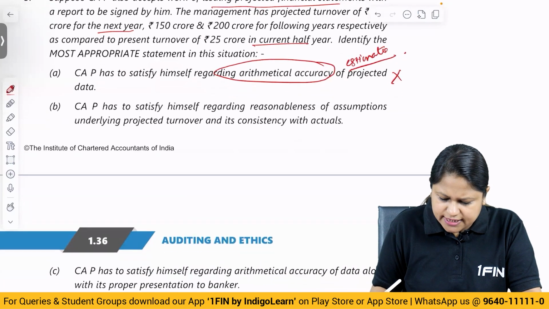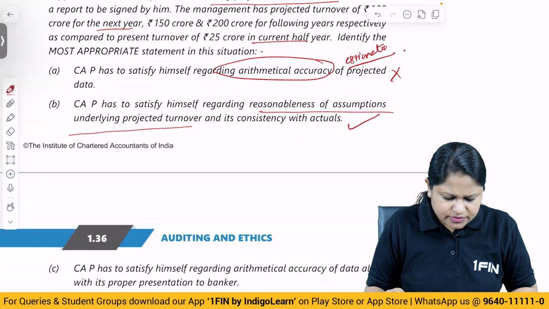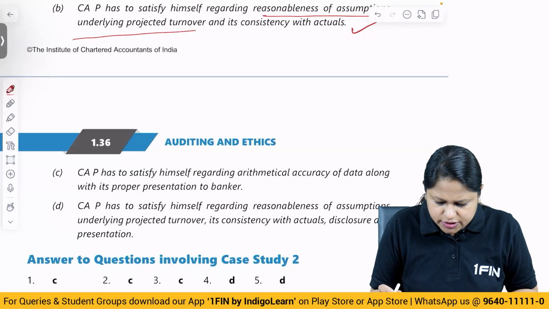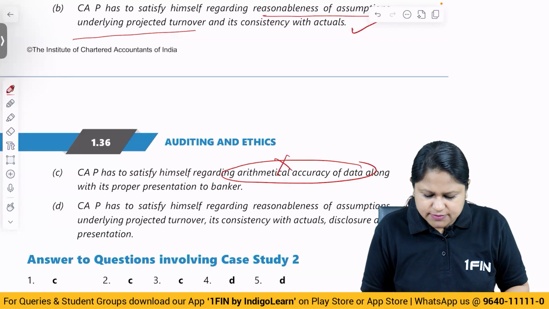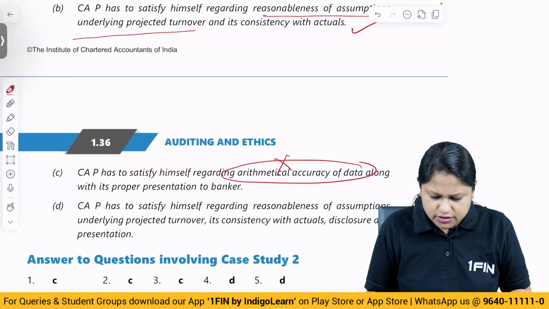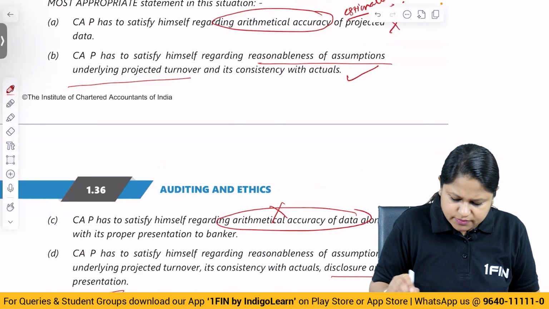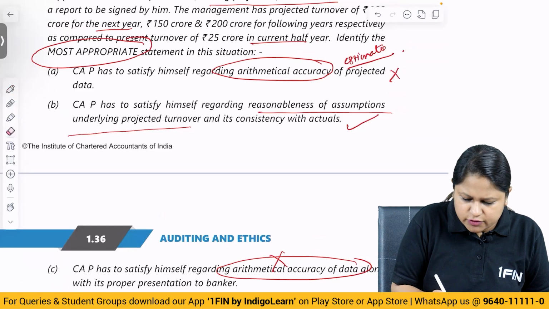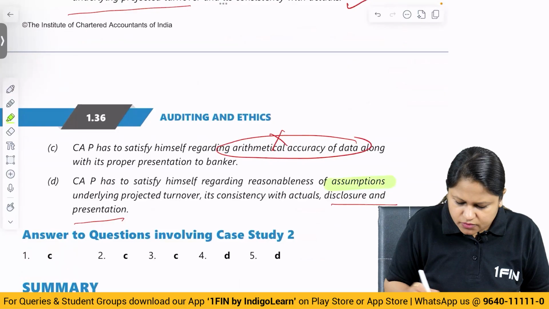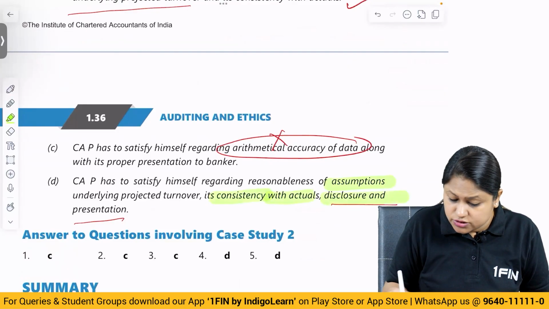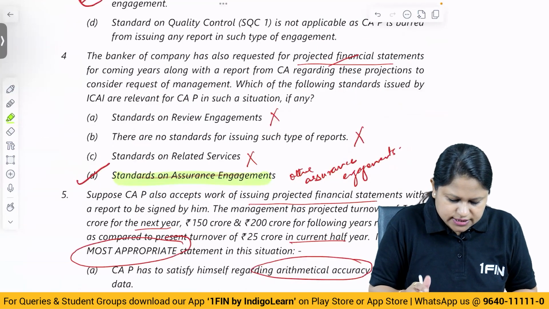CAP has to satisfy himself regarding reasonableness of the assumptions underlying the projected turnover and consistency with the actuals. This is correct. CAP has to satisfy himself regarding arithmetical accuracy of data along with its proper presentation. Arithmetical accuracy itself goes wrong. CAP has to satisfy himself regarding reasonableness of the assumptions underlying projected turnover, its consistency with actuals, disclosure and presentation. Answer is D, most appropriate. The other is correct, but most appropriate is the question, right? Here they have not covered all the parts, and that is the reason the most appropriate will be assumptions, consistency with actuals, disclosure and presentation, everything. B is correct, but we are looking for the most appropriate. The answer has to be D.